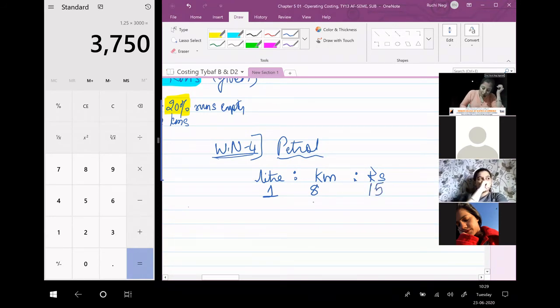So for 3,000 running kilometers, how much? Not 2,400, 3,000.